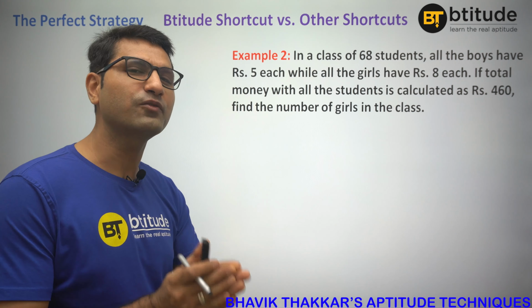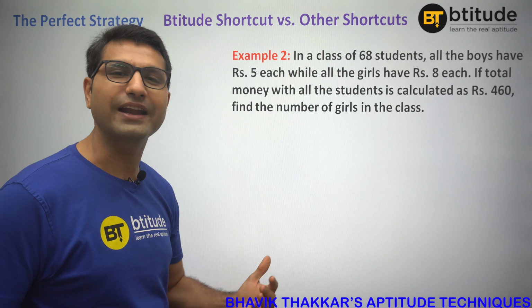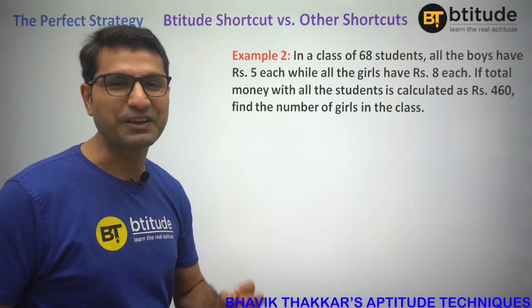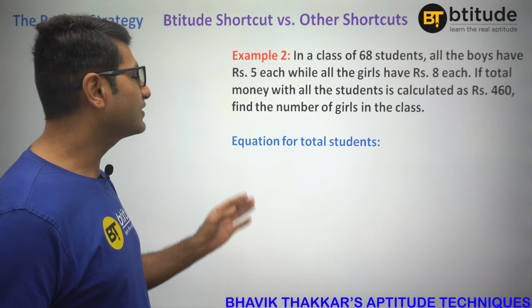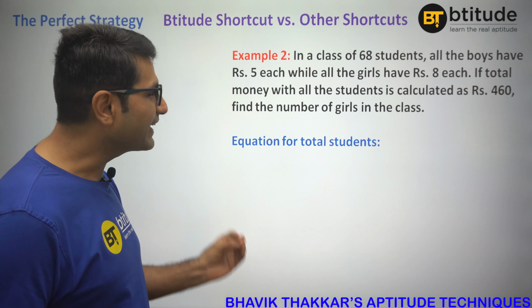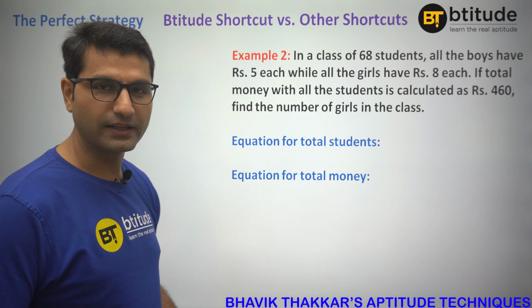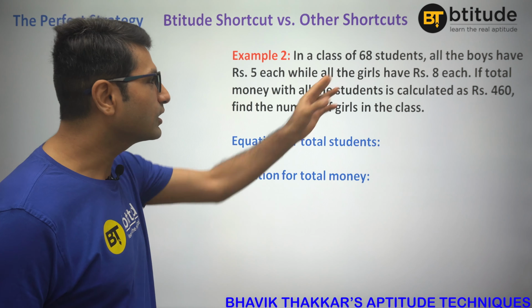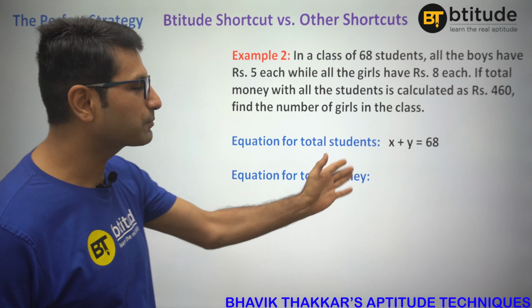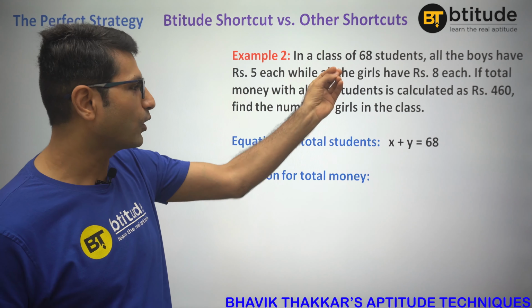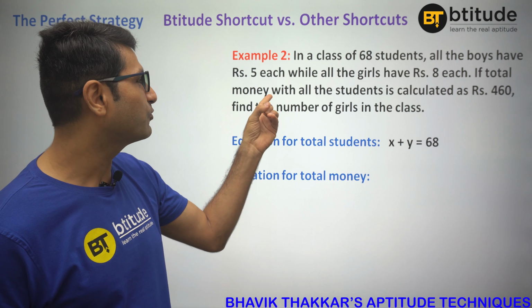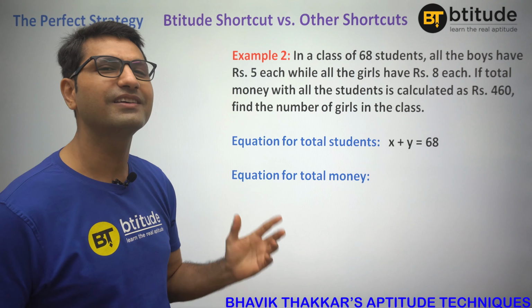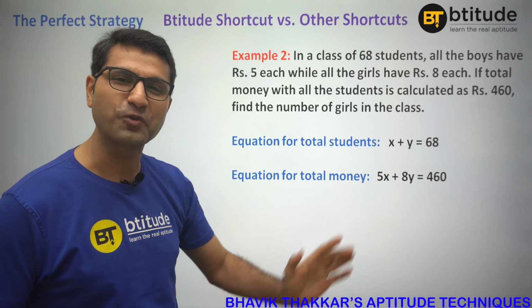Now, as soon as we don't have a formula, we fall back on our traditional method, that is making equations. So to solve this question, we will make an equation. First equation for the total number of students, second equation for the total amount of money. For example, here the total number of students is 68, so we would say x plus y is 68. Say x is the number of boys, y is the number of girls. And for the total amount of money, because all boys have 5 rupees and all girls have 8 rupees, we would say 5x plus 8y is 460.